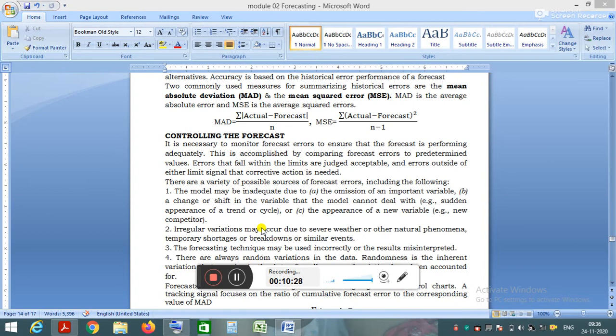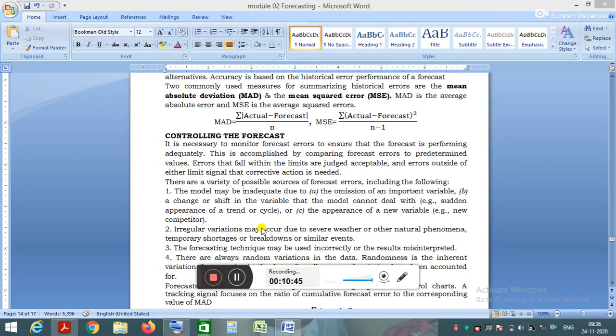The next concept is controlling the forecast. It is necessary to monitor forecast errors to ensure that the forecast is performing adequately.